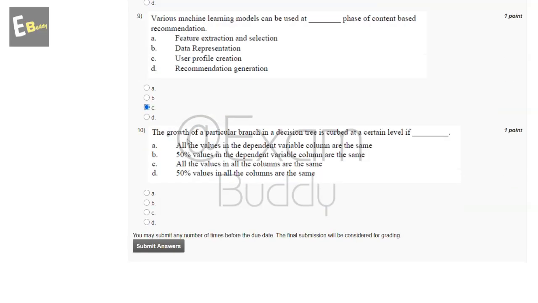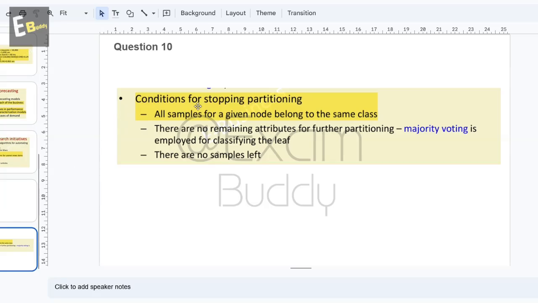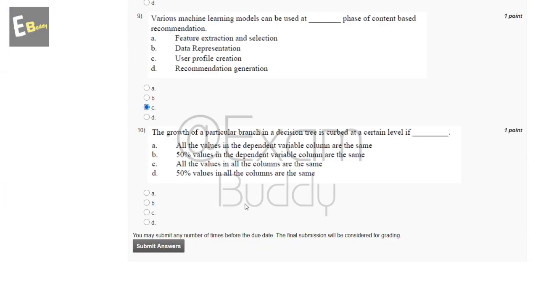Now the 10th question is: the growth of a particular branch in a decision tree is curbed at a certain level if dash. So these are the options, and now let's check the answer of our 10th question. Question 10th: condition for stopping partitioning, all samples for a given node belong to the same class. So the answer of our 10th question is A: all the values in the dependent variable column are the same.